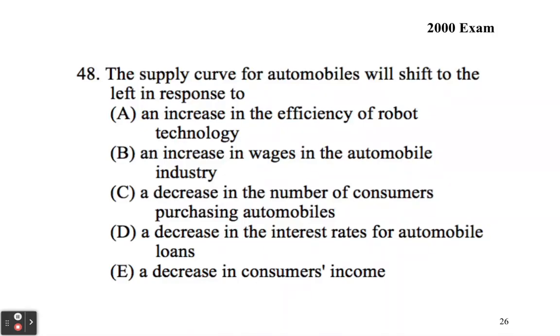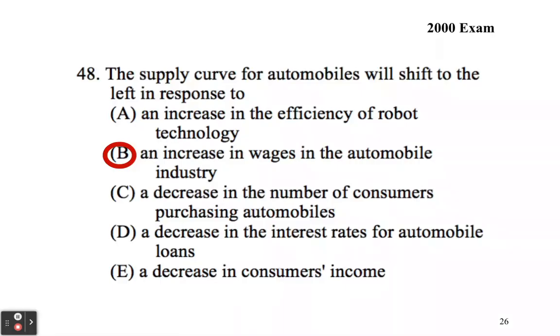Okay, again, if you're now watching the video again, you figured out your answer, you put it down in your notes. The answer is going to be B. So if the supply curve is shifting, remember, that's not going to be a change in price. That's going to be some kind of shifter, one of our TINTE shifts. Okay. So if we're shifting to the left, that's going to be an increase in wages. A is not the answer, because if we're increasing the efficiency, it means we can produce more. So that's going to shift to the right.